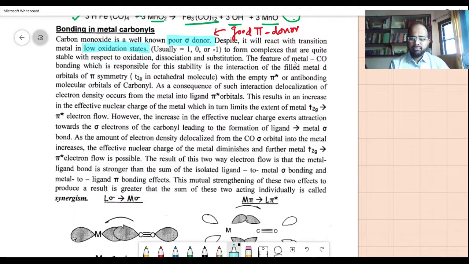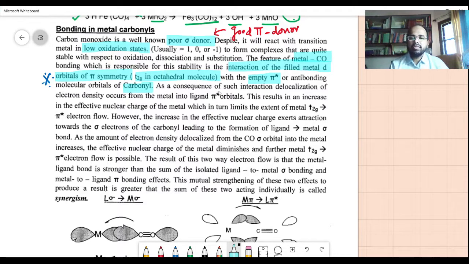The feature of metal-CO bonding, feature meaning a property, which is responsible for the stability is the interaction of the filled metal d orbitals of pi symmetry, that is t2g in an octahedral complex. This is a very important point, you have to remember this. The interaction is with the empty pi star, or antibonding, molecular orbital of the carbonyl.